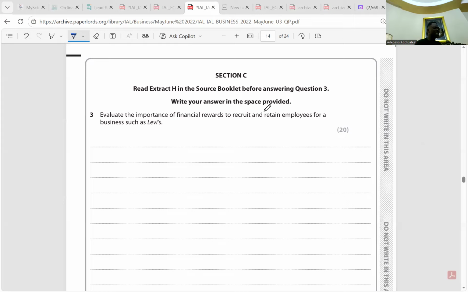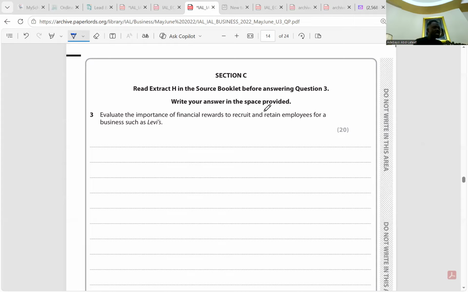Levi offers a range of financial rewards, including bonuses and retirement benefits. You talked about that. These financial rewards may provide an incentive for potential employees to apply for jobs in Levi's rather than rival businesses such as Amazon. According to Frederick Taylor, I talked about that in the last past paper, workers are motivated by money, yes or no? Which means Levi's may be able to attract employees due to lack of available workers in the US.